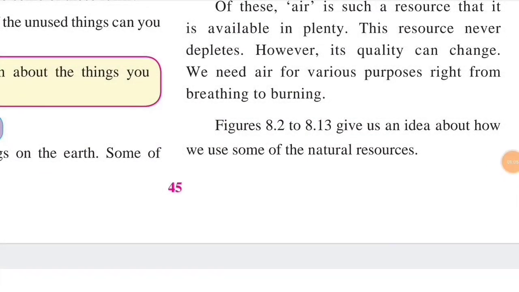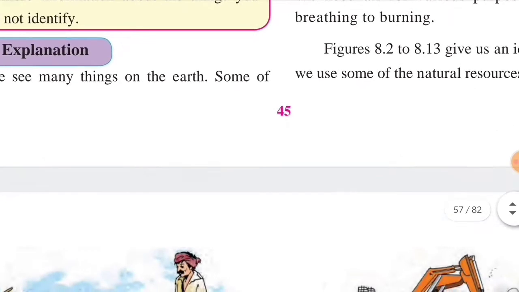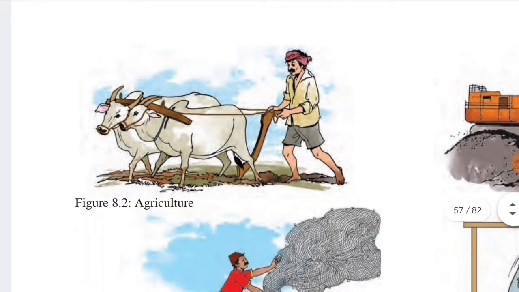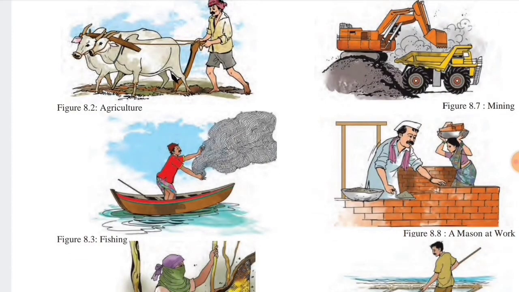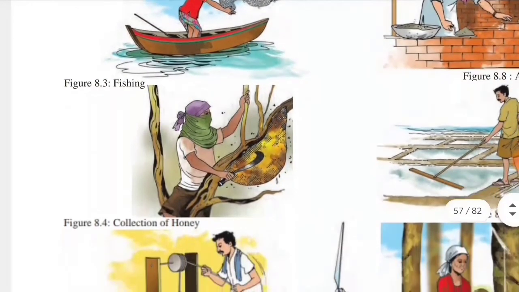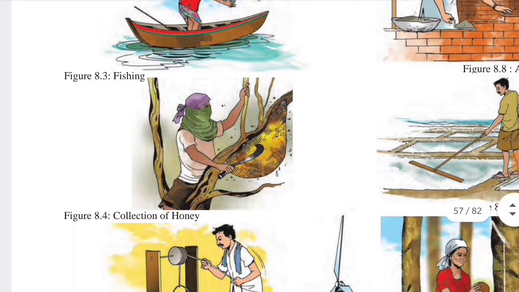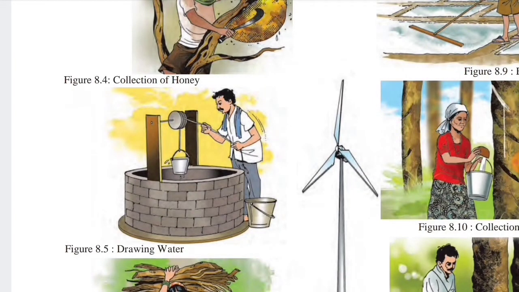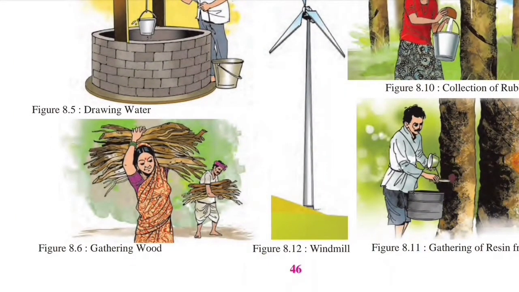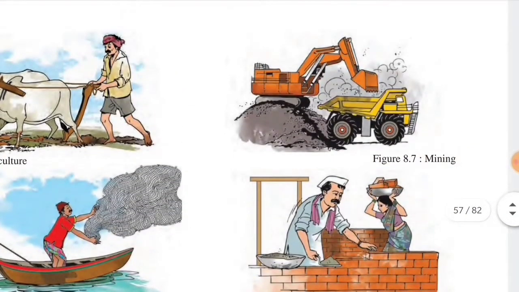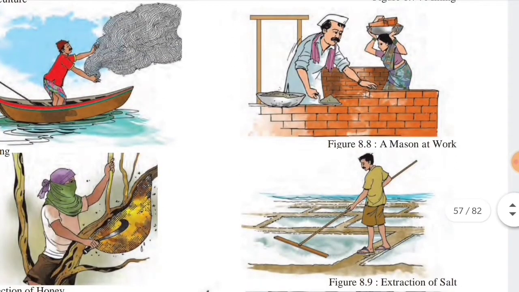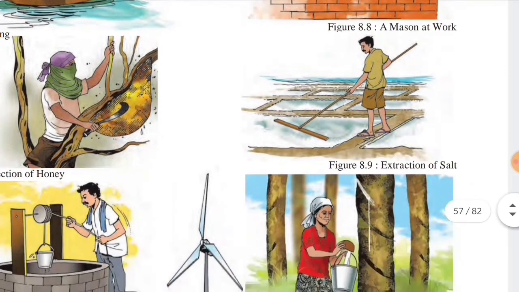Now, figures 8.2 to 8.13 give us an idea about how we use some of the natural resources. Figure 8.2 is agriculture, right? Then fishing. See the images, fishing. Then collection of honey, 8.4. 8.5, drawing water. 8.6, gathering wood. 8.7, mining. 8.8, a machine at work.